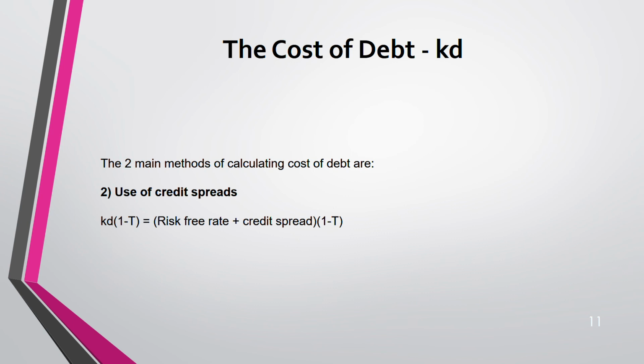So you have to add. When you add that basis point to the risk-free rate, remember to always divide whatever number is given to you in the table by 100. Let's say they give you 50 basis points. They write 50. You just cannot add 50 to your risk-free rate. You have to add 0.5. Why? 50 divided by 100. Always the basis points are divided by 100. So 50 divided by 100 is 0.5. So your credit spread is 0.5. Let's say the risk-free rate is 5%. 5 plus 0.5, not 5 plus 50. Okay, and then multiply by 1 minus tax because it's a debt.